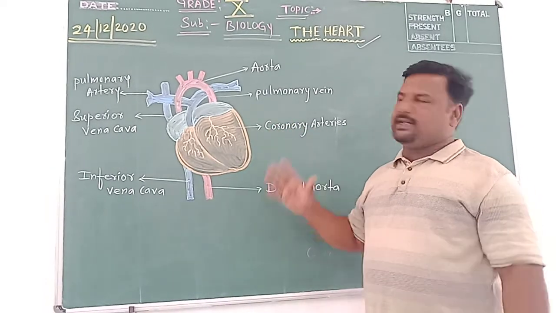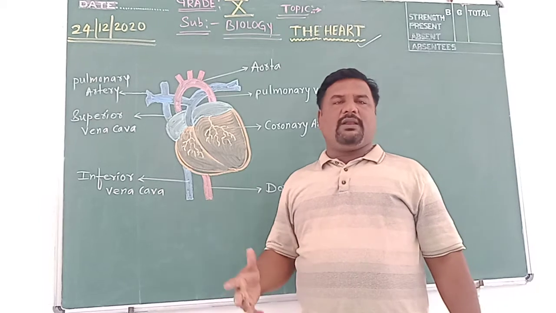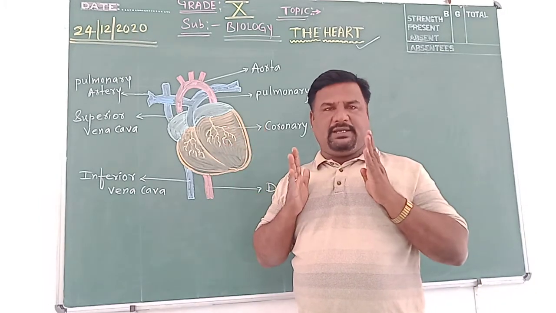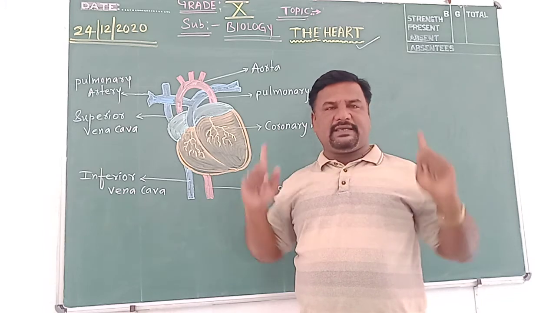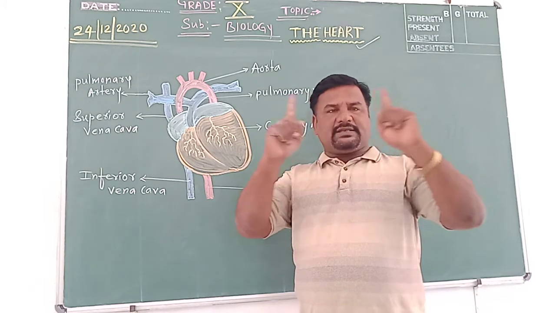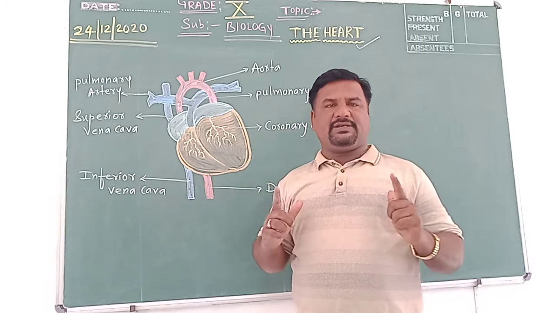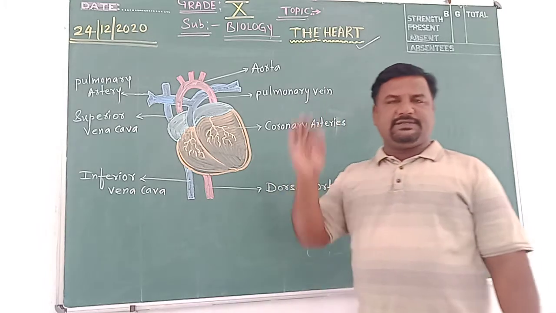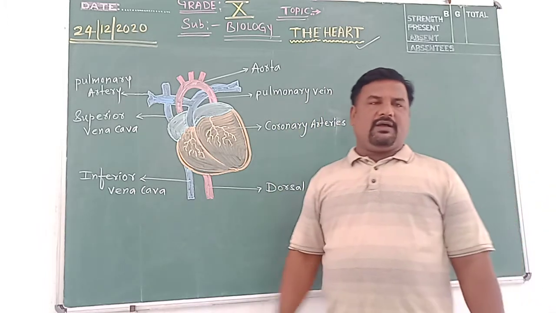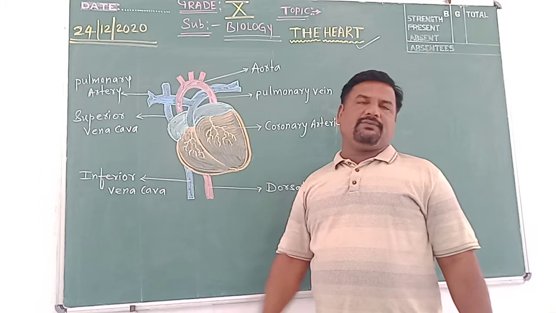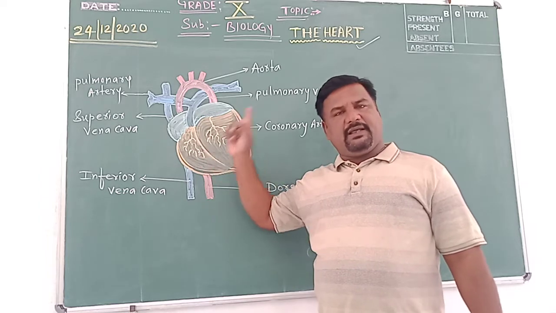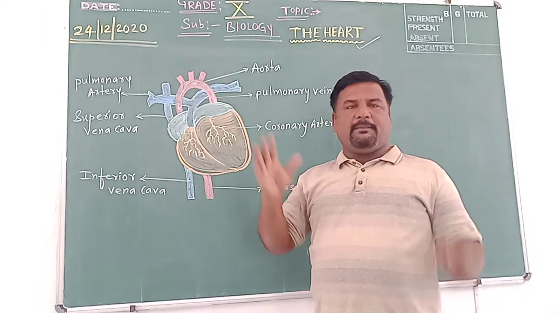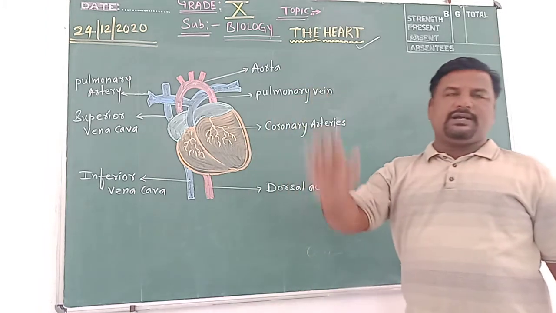The human heart is present in the chest cavity or thoracic cavity, inside a bony frame, the rib cage, between two lungs, slightly towards the left. This is the location of this very delicate and vital organ of our body, protected by the rib cage.